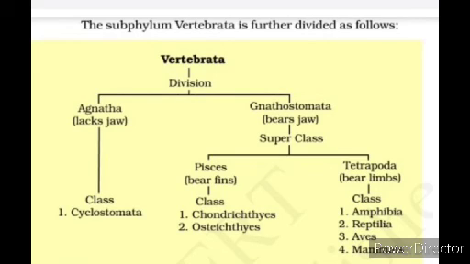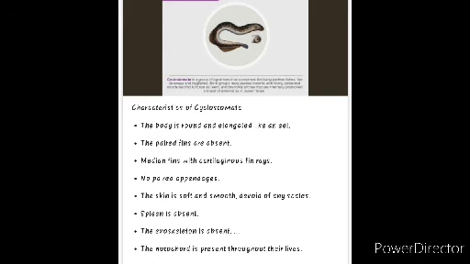The first one is Cyclostomata. The special characteristic of Cyclostomata is that they are jawless vertebrates. In this class alone they are jawless, while the remaining classes have jaws. The body structure is elongated like an eel. The mouth is circular and the skin is very slimy and scaleless.